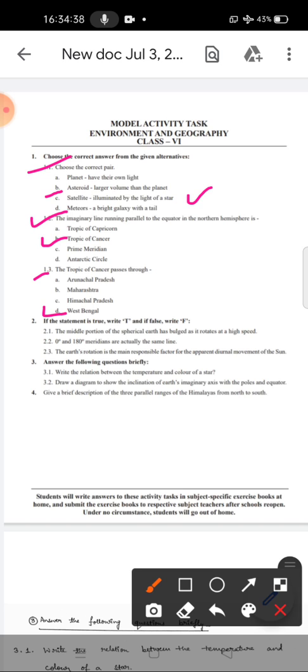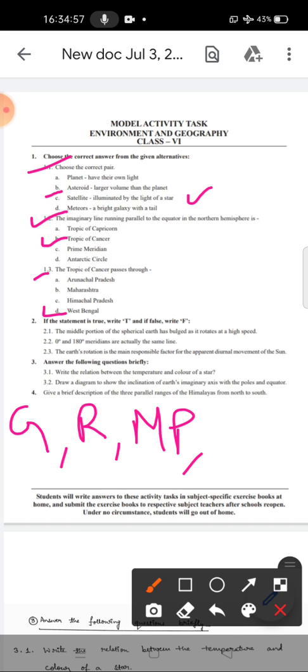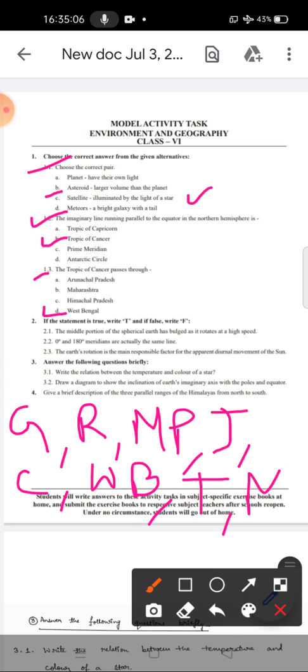One interesting fact that you should know is through which states Tropic of Cancer passes. I am going to write down the names of the states. Please note it down: Gujarat, Rajasthan, Madhya Pradesh, Jharkhand, Chhattisgarh, West Bengal, Tripura and Mizoram.